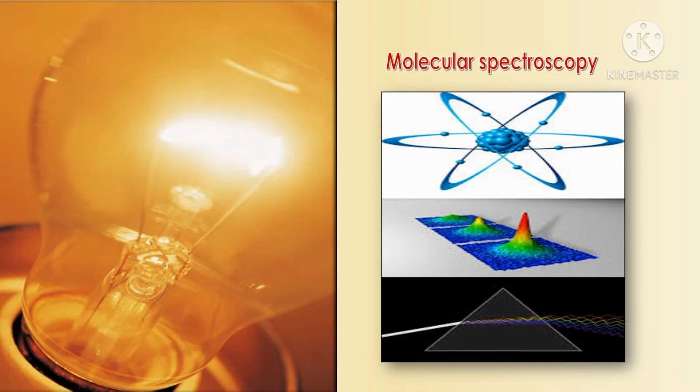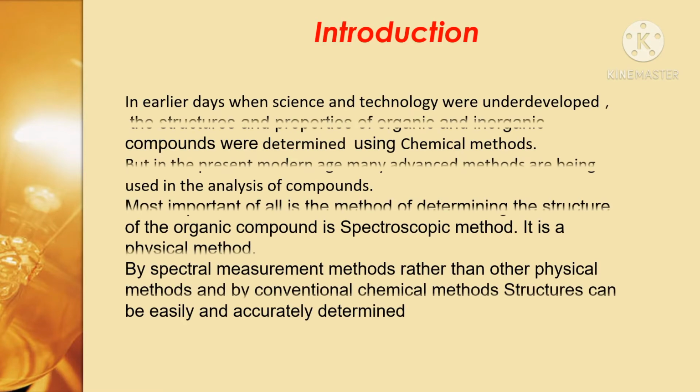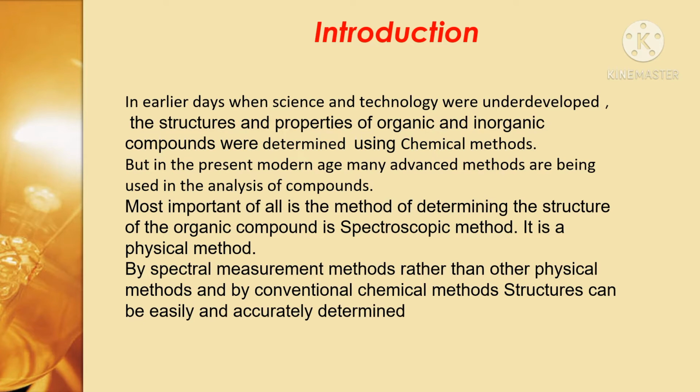Today's topic is molecular spectroscopy. In earlier days, when science and technology were undeveloped, the structures and properties of organic and inorganic compounds were determined using chemical methods. But these methods are very lengthy processes, required different types of chemicals, and won't give accurate results.